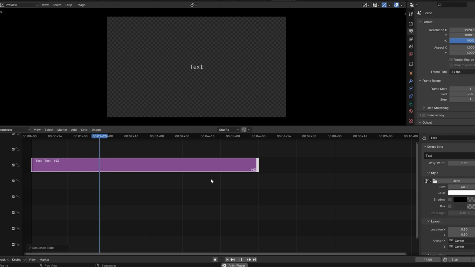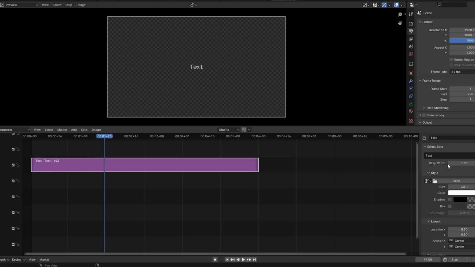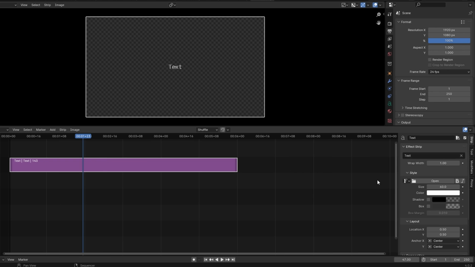If the right sidebar is not visible, press N on your keyboard to bring it up. In the sidebar, locate the text section under the FX strip. Now you can type your desired text in the text box.